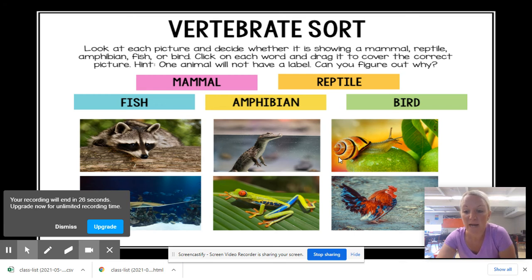Okay, you are now going to look at this vertebrate sort, meaning they all have backbones. Look at the animals and decide, and look at the captions from the previous slides to determine if it's a fish, mammal, amphibian, reptile, or bird. Okay, then you will have an answer key on the next slide. Please do this first before you check your answers. Have fun learning about some animals.